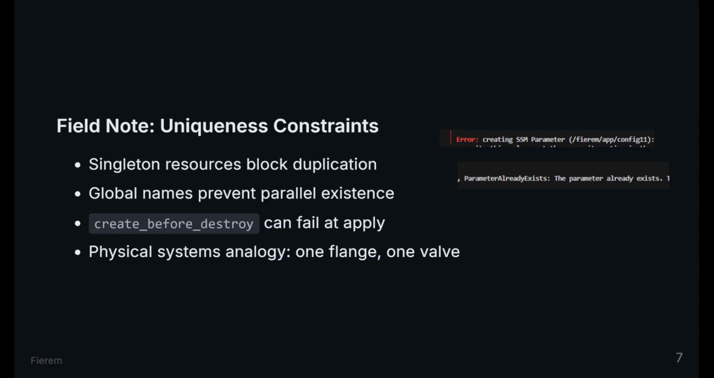Create before destroy fails when the new object cannot coexist with the old object. Global uniqueness, fixed names, and singleton constraints turn a safe order into an apply time error. On the submarine, you do not swap a seawater valve safely by installing the new valve first if the pipe only has one flange. Infrastructure has the same constraint when the name, DNS record, or singleton slot cannot be duplicated.